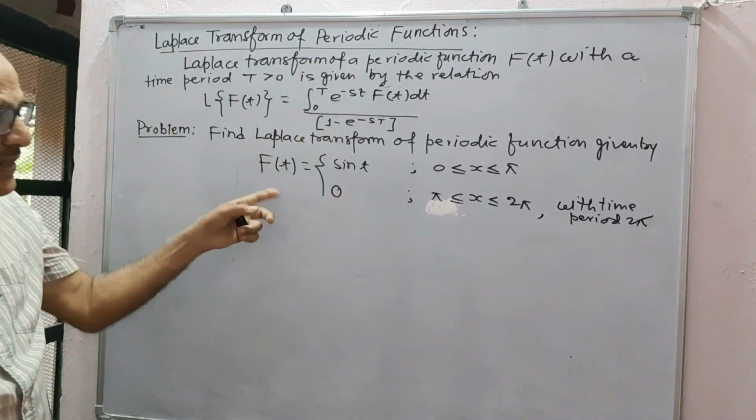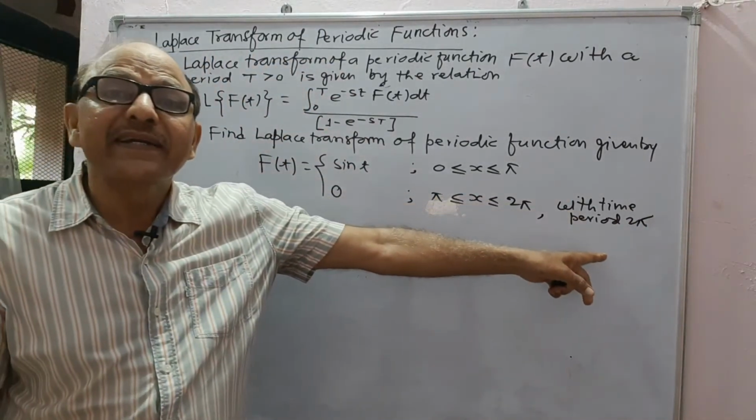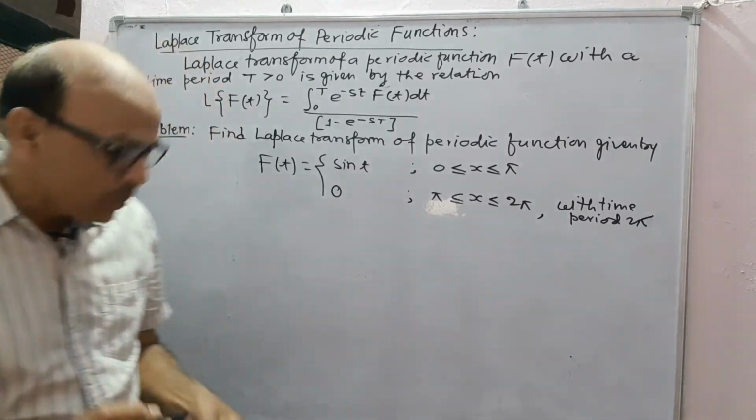This is the given periodic function and its time period is given to be 2 pi.